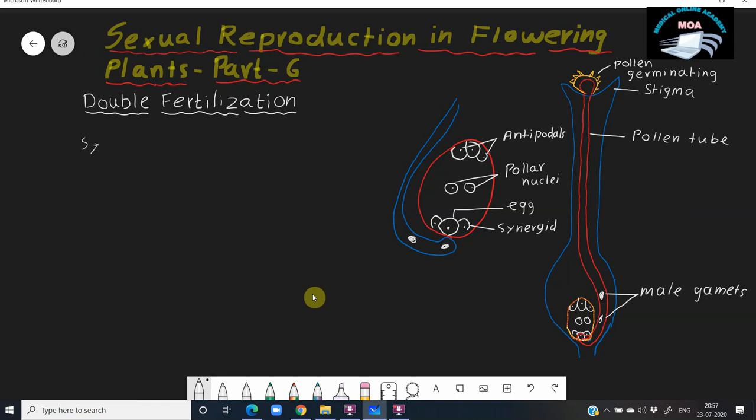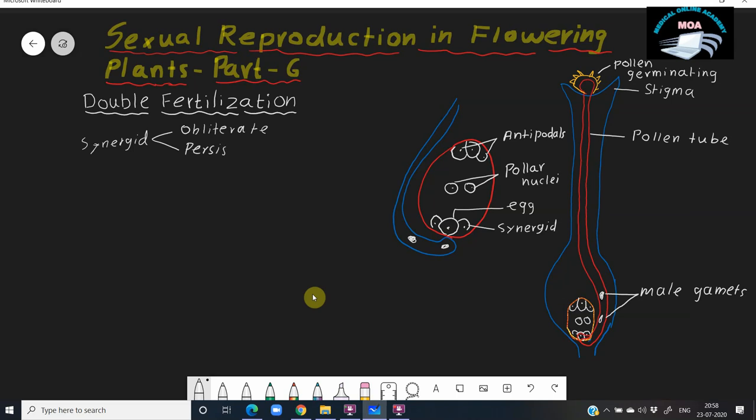One of the synergids breaks first and helps the male gametes enter inside. That synergid is known as the obliterate synergid. Obliterate means breaking, damaging. The other synergid that remains as such is known as the persistent synergid.